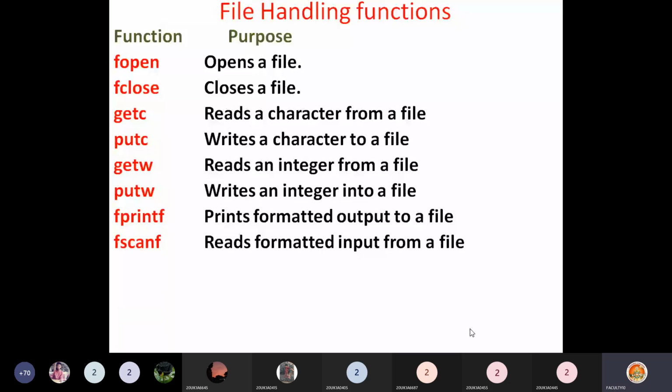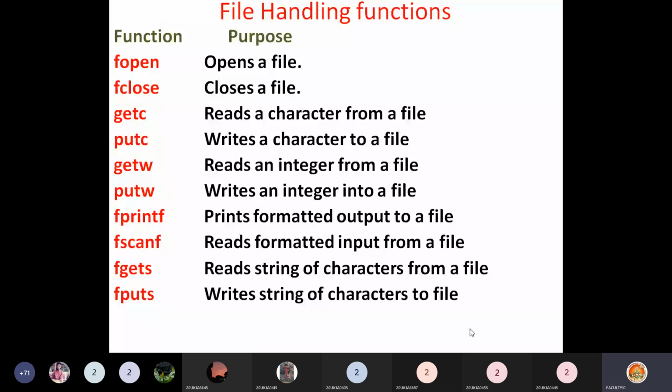So if you want to read data from a file, you can use fscanf. fgets reads a string of characters from a file. The gets function you have used to read a string from the keyboard. So fgets reads a string of characters from a file. Similarly, fputs writes a string of characters to a file.